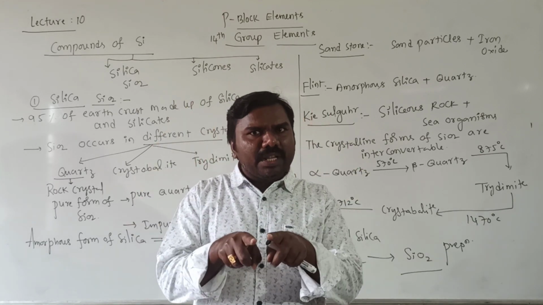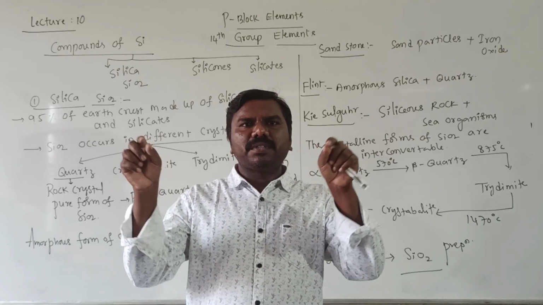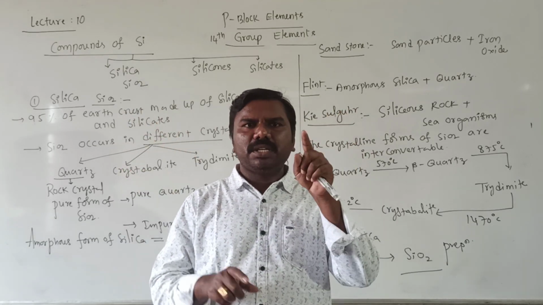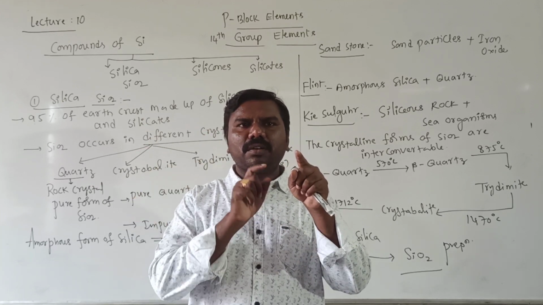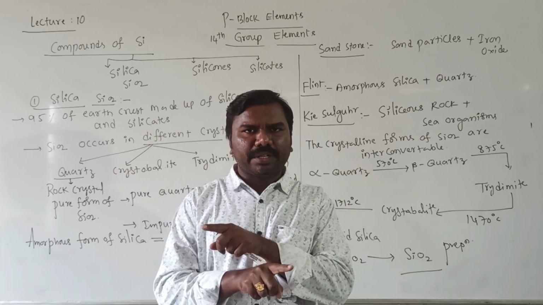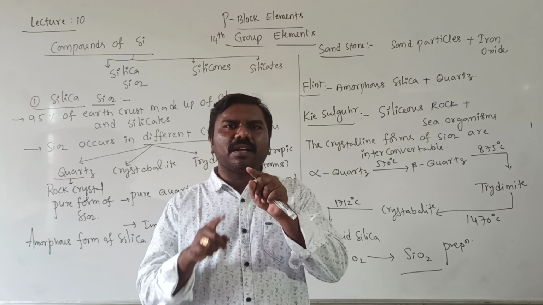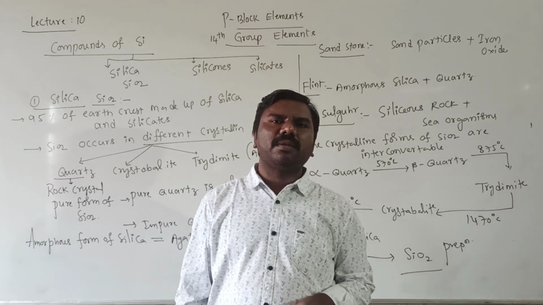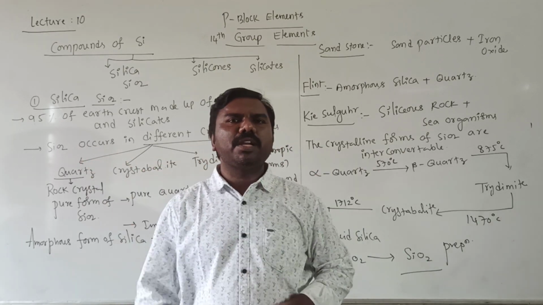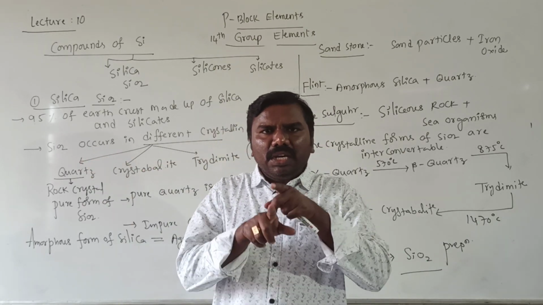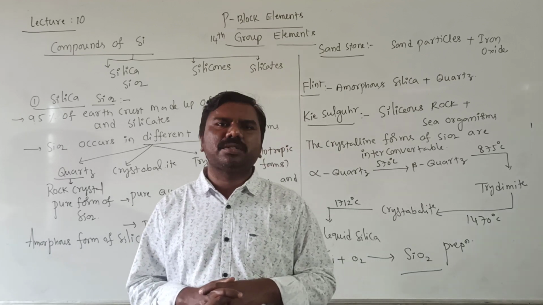Actually an 8-membered ring is there: silicon, oxygen, silicon, oxygen, silicon, oxygen, silicon, oxygen, with 4 oxygens and 4 silicons. Each oxygen atom is surrounded by 2 silicon atoms in a linear manner. It is a ring structure, tetrahedral structure, three-dimensional structure.